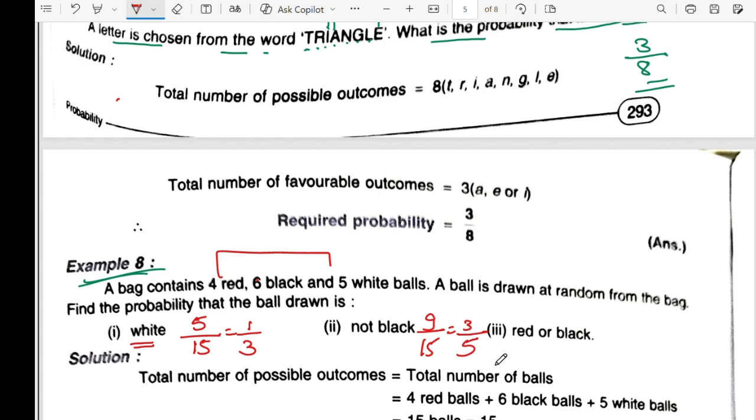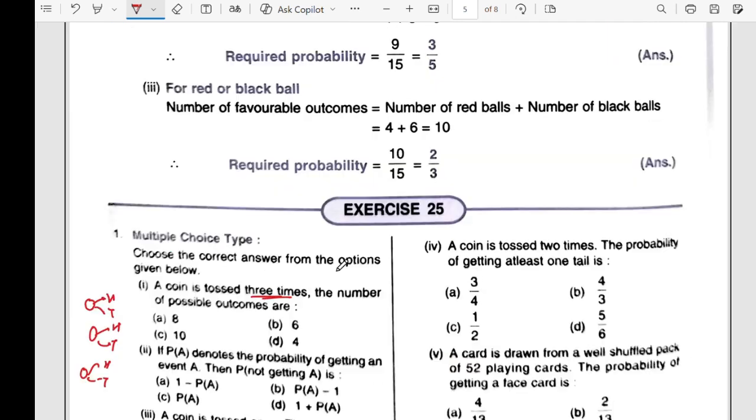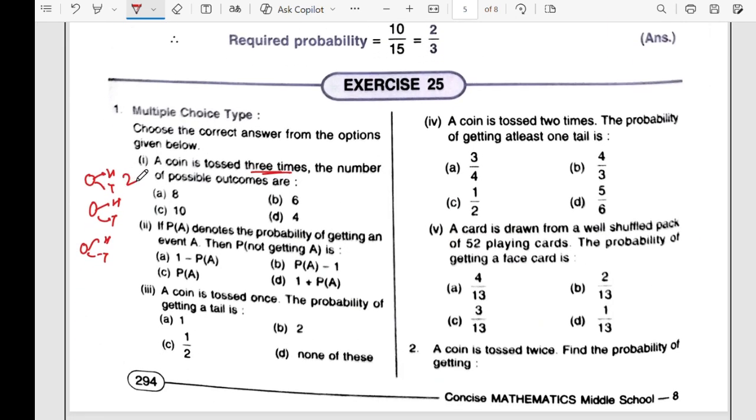So that would be 10/15, which is equal to 2/3. So by 3 it will come to 8.